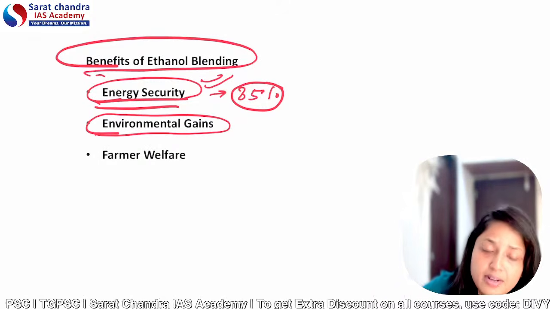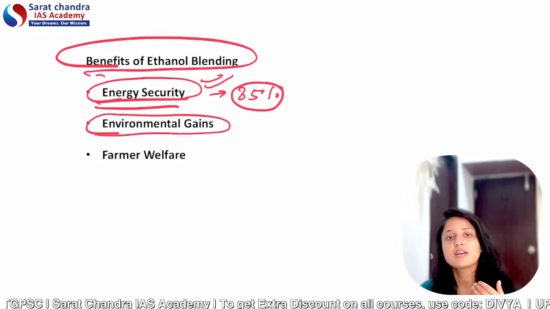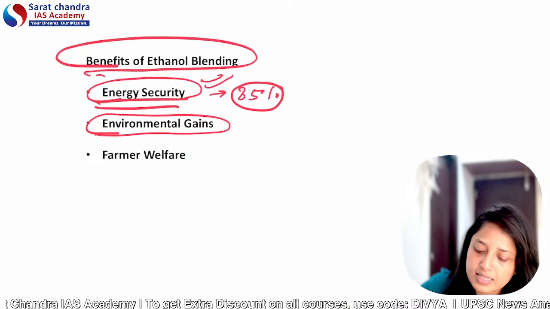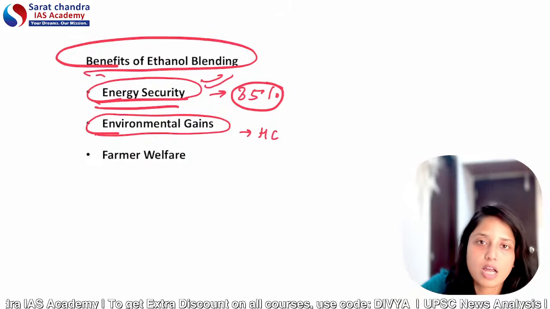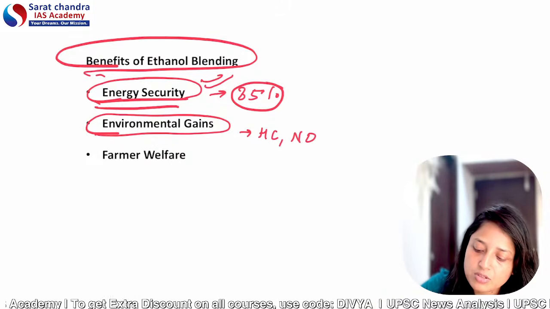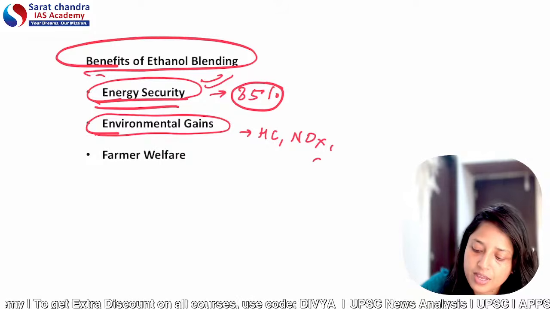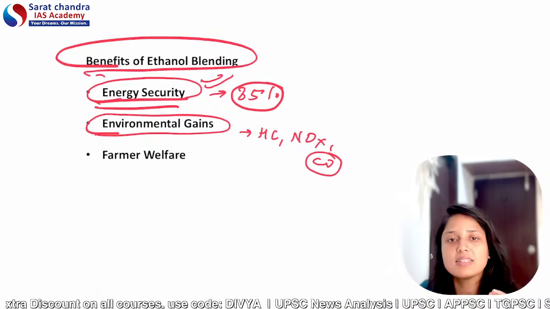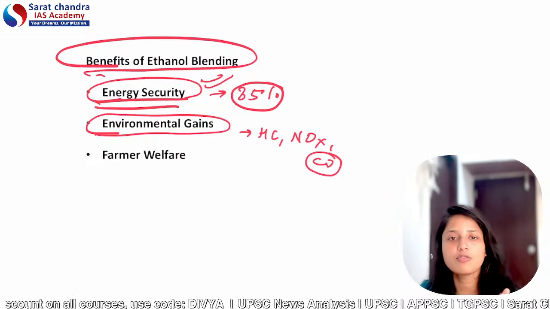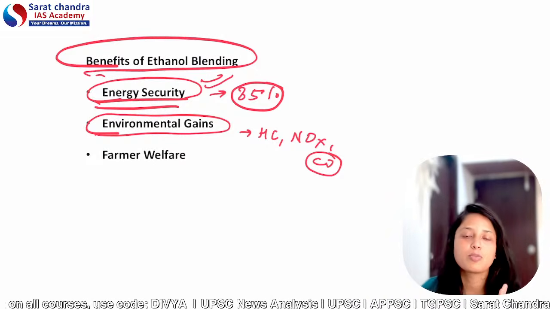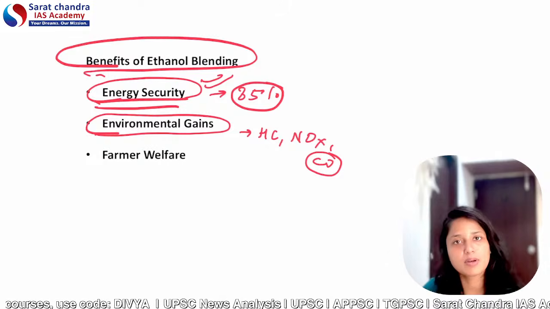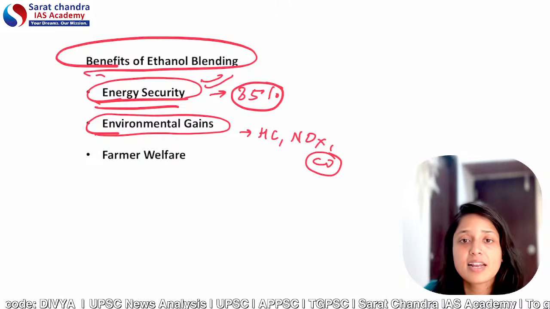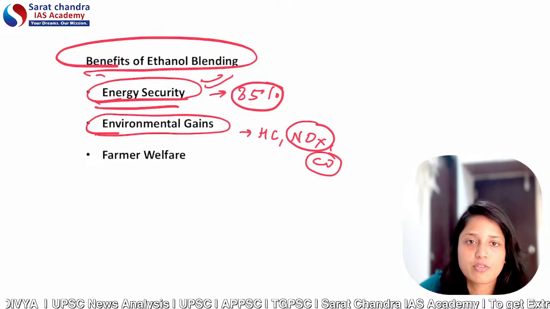Talking about the environmental gains, when vehicles use petrol, diesel, or other fossil fuels, we have unburnt hydrocarbon emissions, emissions of oxides of nitrogen, emissions of carbon monoxide, etc. Because of all these emissions, what problems do we face? We face the problem of climate change, like the urban heat island or heat waves. Also, acid rain is possible because of the oxides of nitrogen.